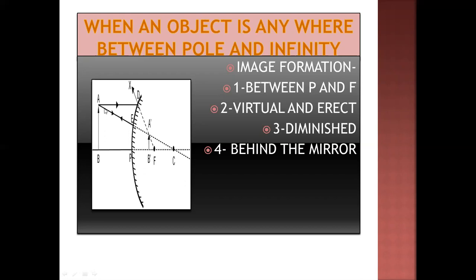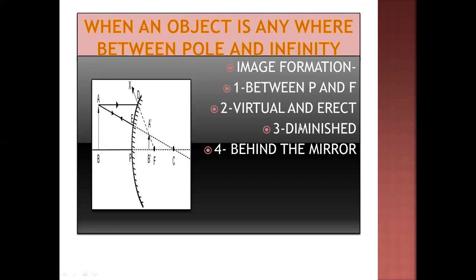And the second ray, which is passing through C, retraces its path and goes back to C. The position where these two rays meet is called the image formation. So the image is formed between pole and F. You have to remember that the image is formed between pole and F when the object is anywhere between the pole and infinity.